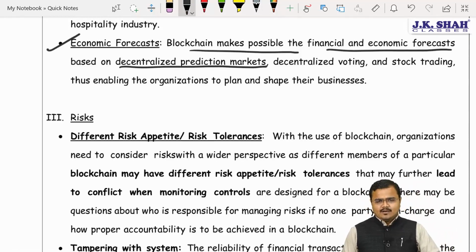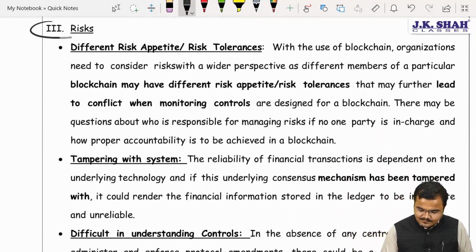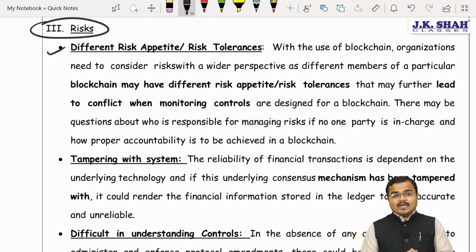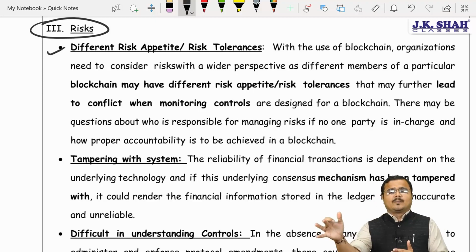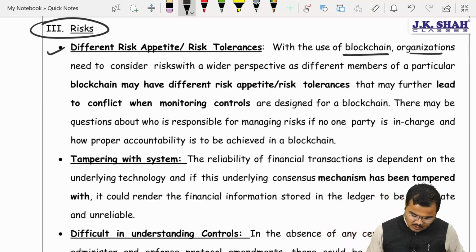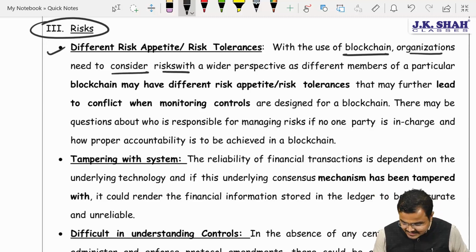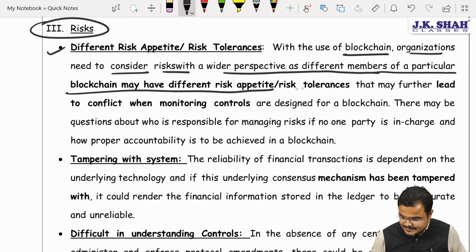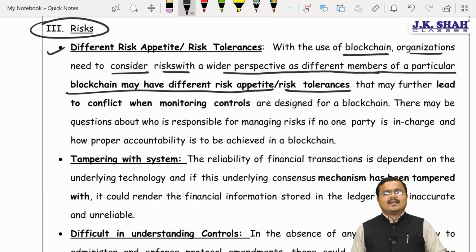Further, sir, what are the risks involved in this? Then, Chartered, different risk appetite and risk tolerance. Chartered, this risk is very important. Please concentrate because this forms part of RTP. Okay, so concentrate. With the use of blockchain, organizations need to consider risk with a wider perspective, as different members of a particular blockchain may have different risk appetite and risk tolerance. Now, Chartered, everybody's risk taking ability is not the same.